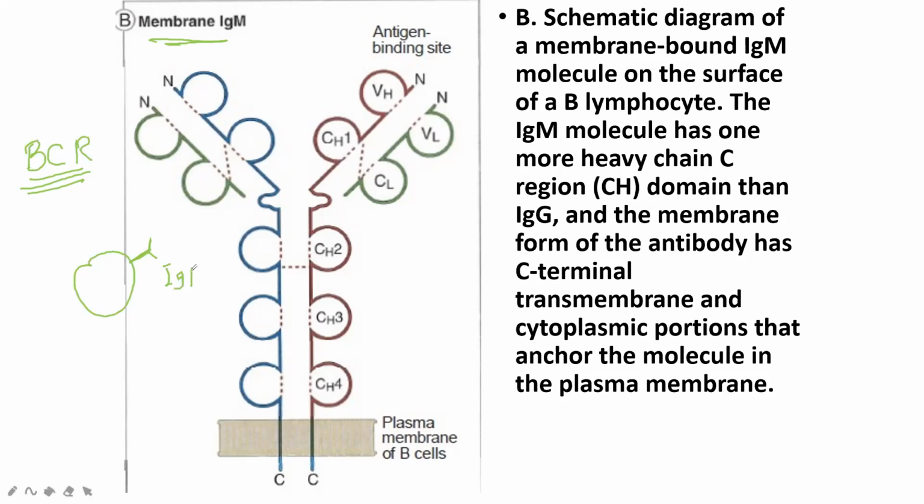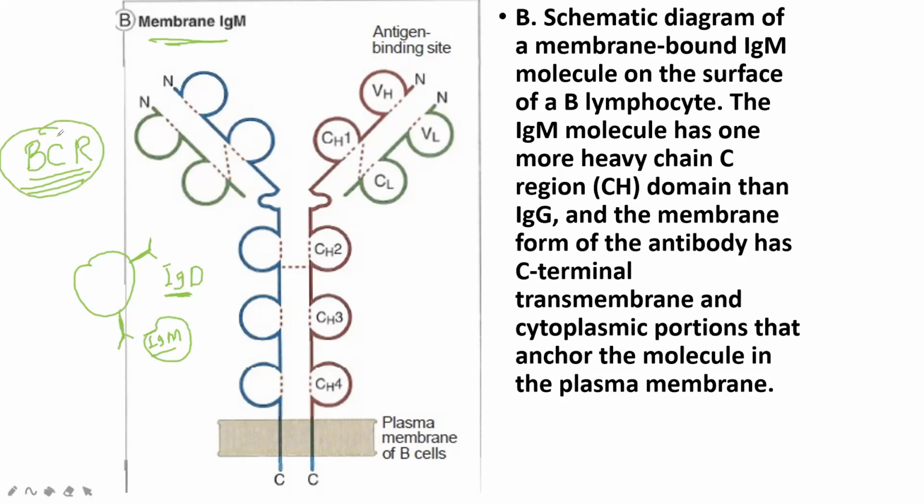IgD acts like a receptor. Listen carefully: IgM also has the ability to attach to the B cell and act like a B cell receptor.